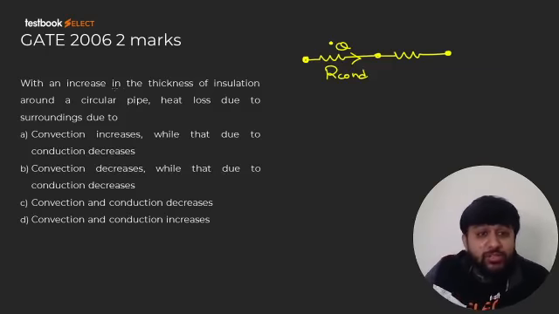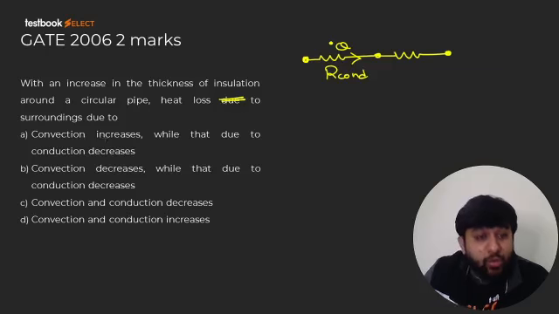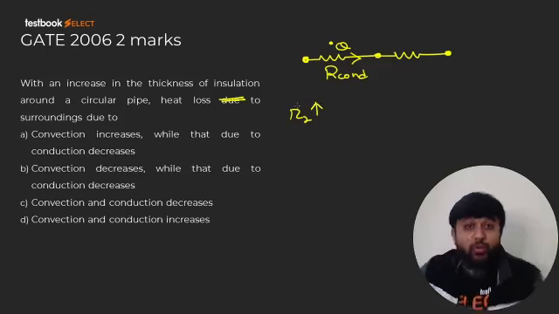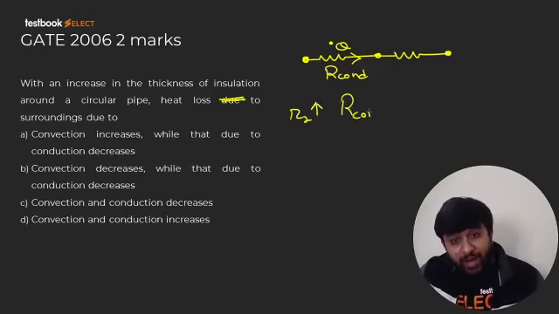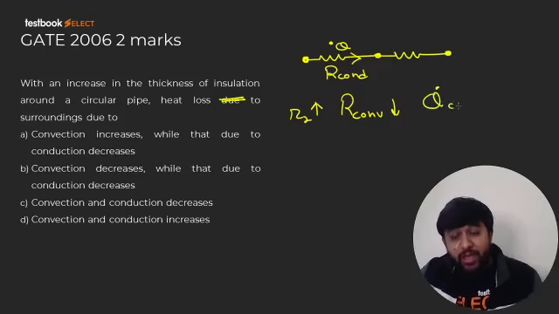Now check. With an increase in thickness of insulation around a circular pipe, the heat loss to the surroundings due to convection increases while that due to conduction decreases. So actually what happens when you increase the value of R2, the surface area increases. Surface area increases, therefore R convection decreases. So as per this, the heat convection rate must increase.